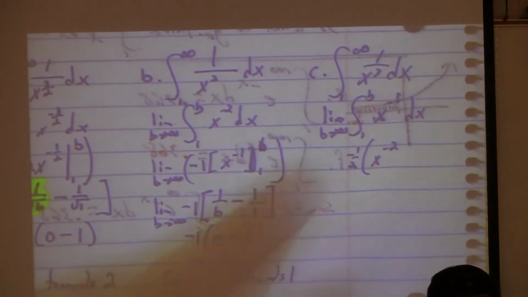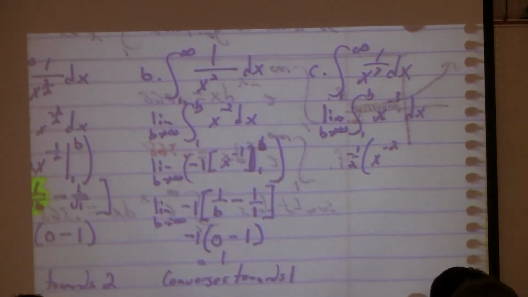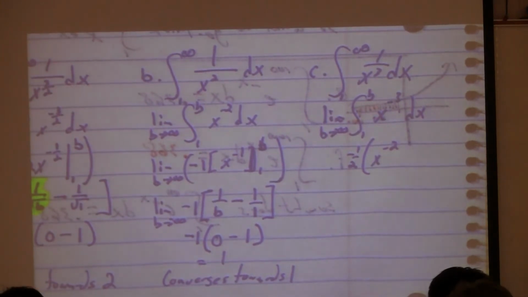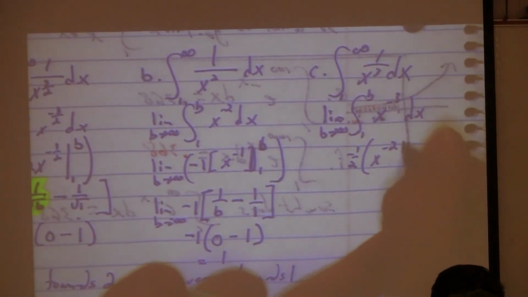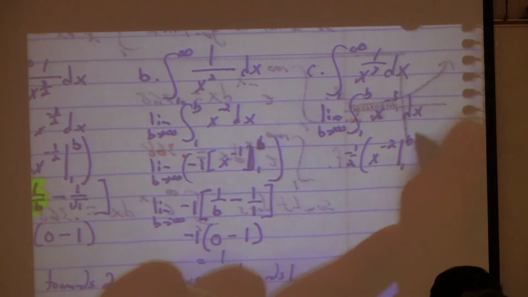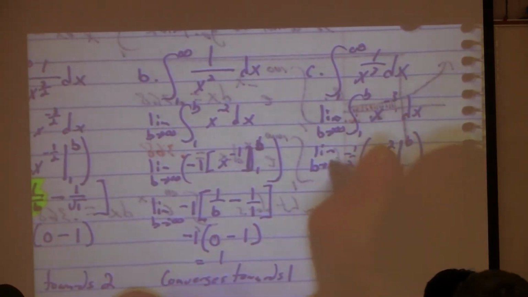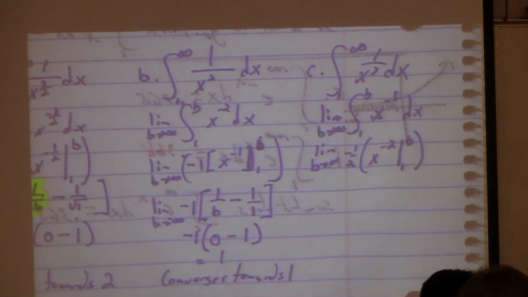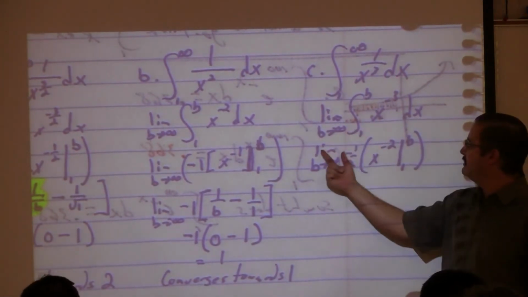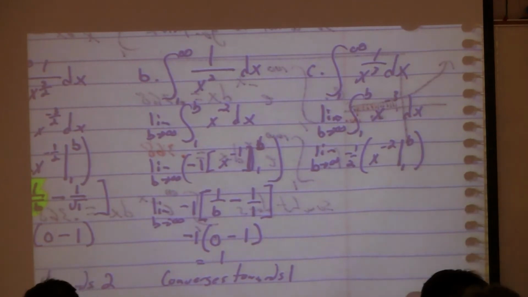So -1/2 x to the -2. Just put a parenthesis between the constant and the thing. Evaluated from where to where? From 1 to b, and then what do we want of all of that? The limit, and you have to write it. If you don't write it, you're going to get it wrong. You haven't taken the limit, so you can't stop writing it.